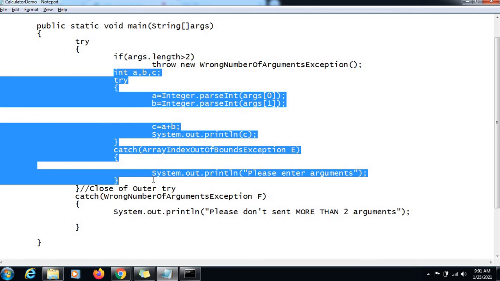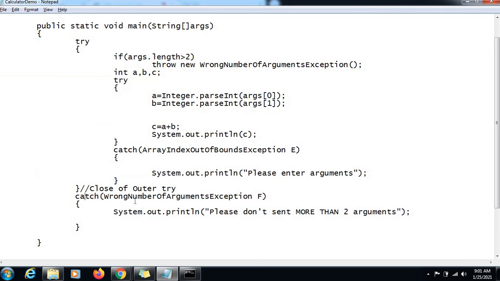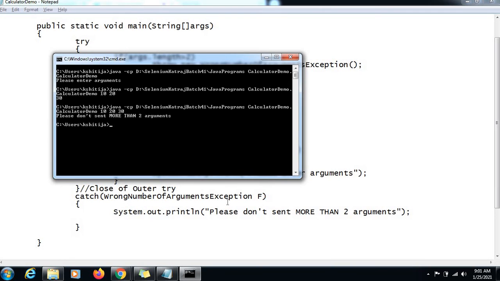Until this point everything would be ignored, and we are throwing an exception by creating an object. So it will move to this catch, and check whether this variable is capable of holding that exception object. Yes, it does, because the type is the same as that of the object which has been thrown, and we are getting this message, please don't send more than 2 arguments. This is, guys, a real-time example where you can use user defined exceptions, and in our automation framework, we are going to make use of this there, right?